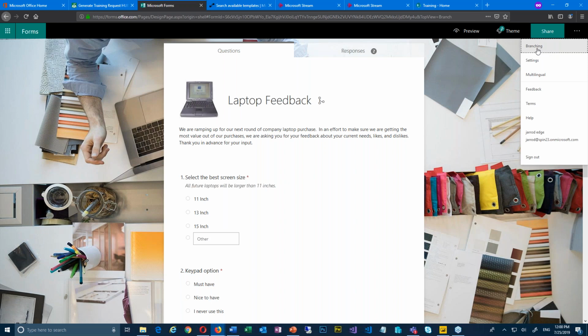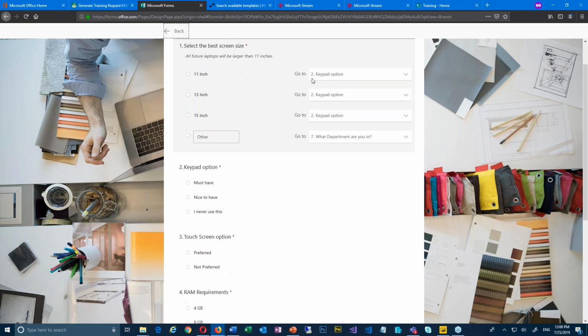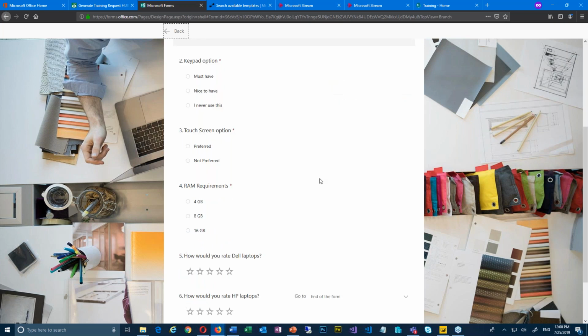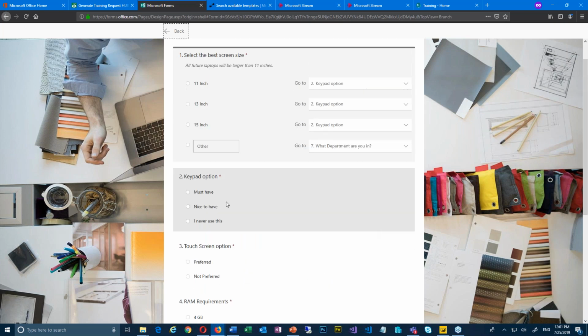You click on branching, and it takes you to the branching options, and now all your questions have these go-tos on them. What I did is, if they answer 11, 13, or 15, it just goes to the next question, question 2. If they answer other, it takes them all the way down to question number 7 and asks them what their department is, because I want to go have a talk with them. They fill in number 7, and then number 7 takes them back up to question 2. If they do 11, 13, or 15, it goes straight to number 2. If they answer other, it takes them down to 7 and then back to 2.